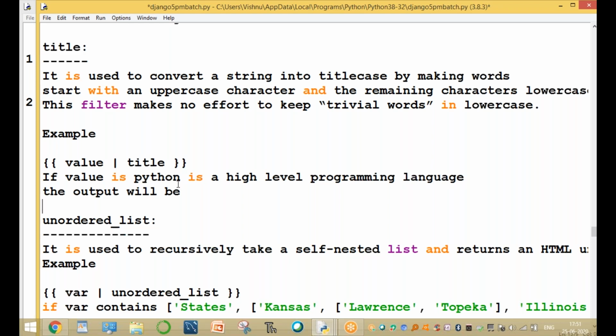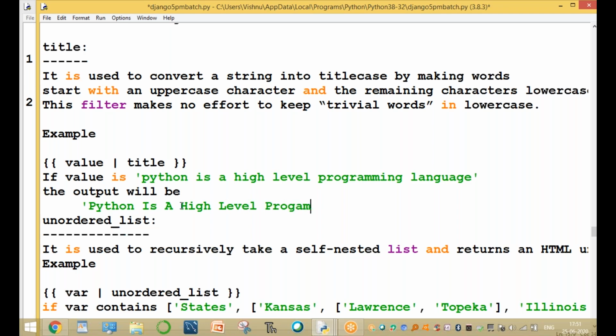Okay, here, what is the output? This is a string. The output will be: P capital, Python, not only for P. Y capital is A capital. Python is a high-level programming language, with H capital, L capital, P capital, and L capital. Okay, this is the line.